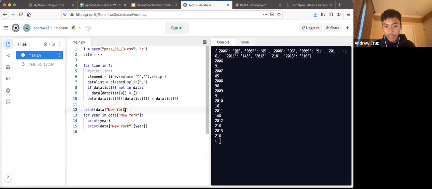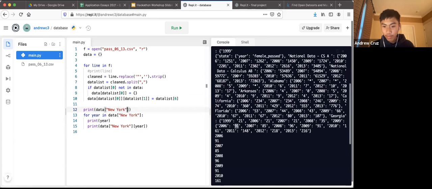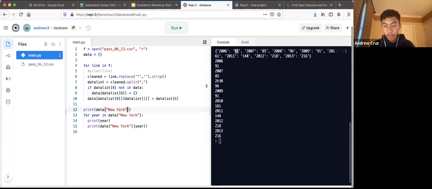And one thing we can test is that since there are many states in our database, as you can see, there's like Alabama, California, New York. One thing we can test is, instead of New York, what happens if we replace New York with any other state? Let's try, I guess, Alabama. Why not? So if we replace every instance of New York with Alabama, we can see how our program changes based on that.